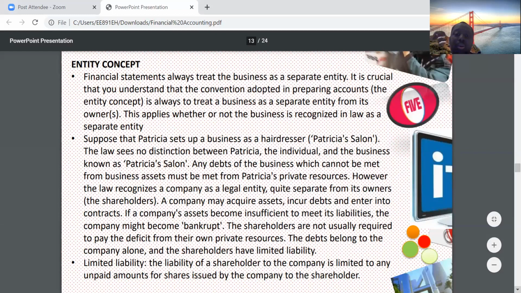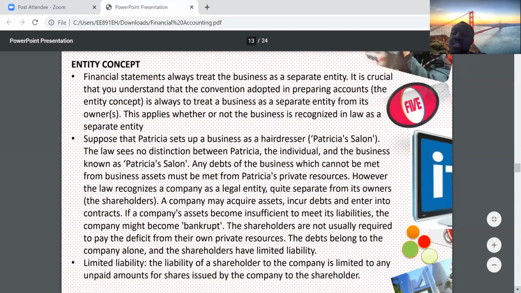So when we are talking about a legal entity, a limited liability company, it's separate from its owners. Always keep that at the back of your mind. Companies are separate from their owners. A company has the right to acquire assets, incur debts, enter into contracts, etc. A company can become bankrupt, but the owners themselves might not be bankrupt.